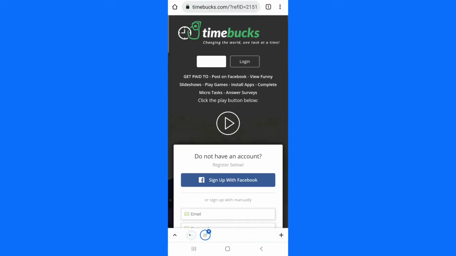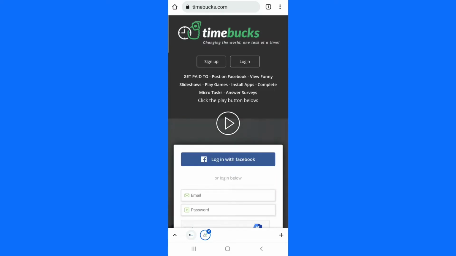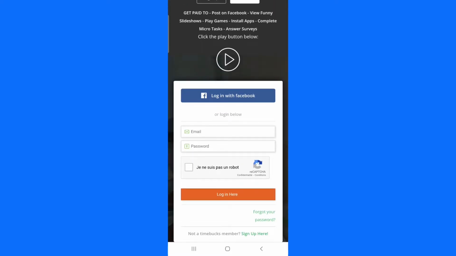Once you are done with that, you need to come back again to Timebox and click on the login section. Once you click on the login section, it's going to ask you to enter your password and your email account. Enter your email account and password. Once you have entered that, you click on log in here. Once you click on that, your account will be opened and you can start taking surveys.